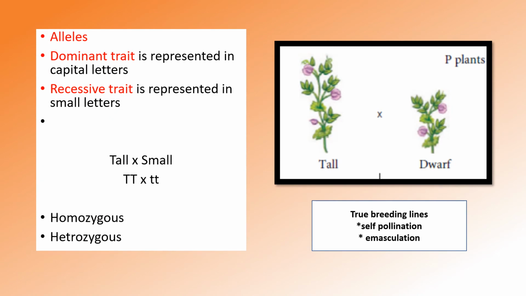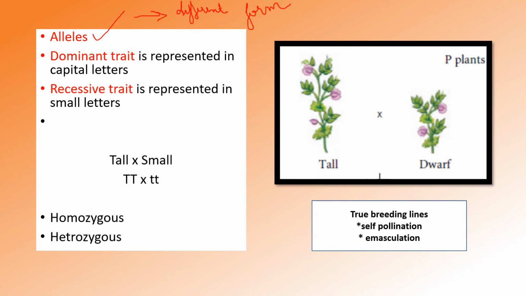So let's continue. Now we have understood what alleles are. Alleles are different forms of a gene. Next, about the dominant and the recessive condition.